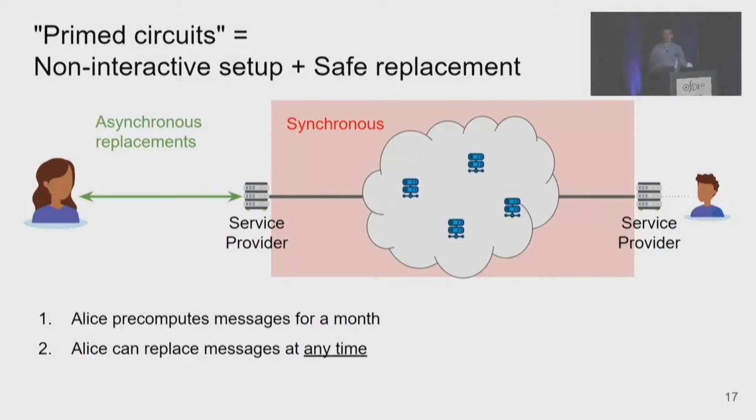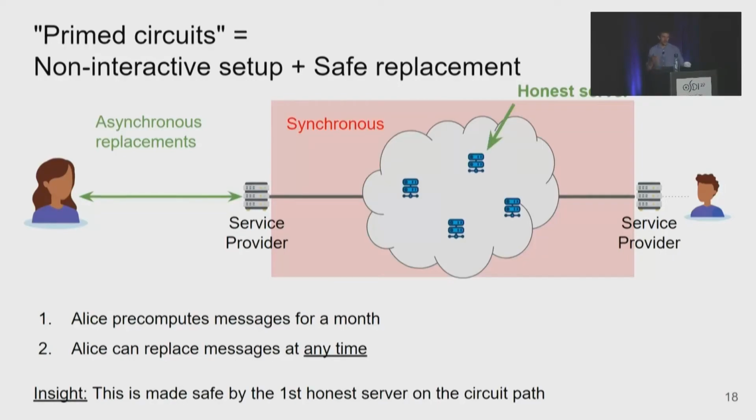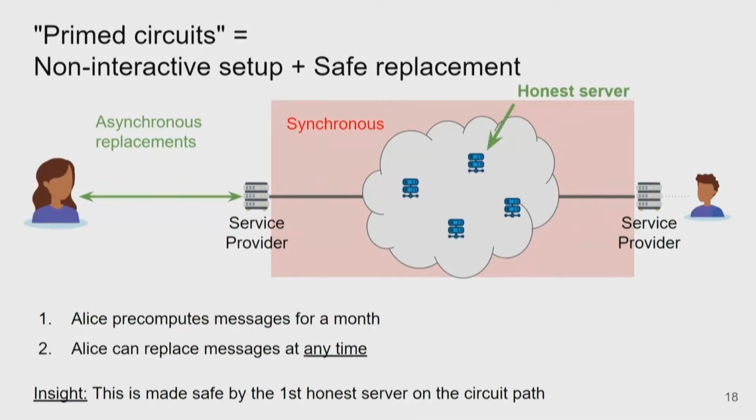So this is what we call primed circuits. It is the combination of the non-interactive setup for circuits plus the technique for safe message replacement. And this drastically changes how Alice interacts with the mixnet. Now she pre-computes all these dummy messages in advance, uploads them to the service provider, and then at any time, irrespective of the schedule of the backend, she can replace these messages with actual recipients or actual contents. So that's how we achieve asynchronicity. And as said, this relies on the honest server that exists on the path between Alice and her recipient.